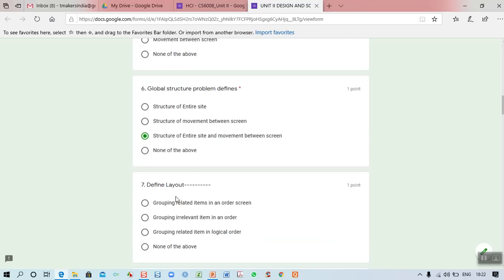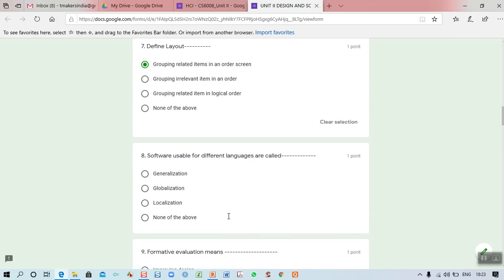And the seventh one, what is the definition of layout? Why do we need a layout? What is the meaning of layout? Layout means grouping related items in an order on the screen. That is the thing which we have discussed. So grouping all the parameters together, or the menus and buttons together, to get a clear idea about the screen. The first one is the correct one.